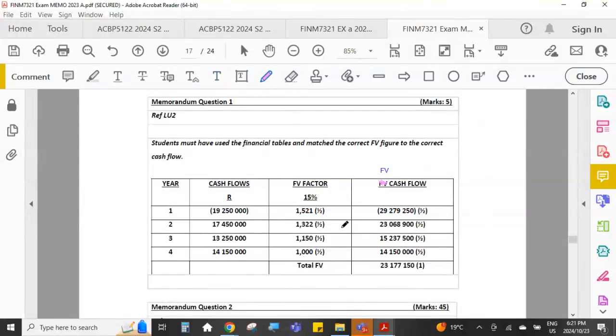Remember, they asked us to use the table, not the financial calculator, and our factors in our table have got 3 decimals, so we must keep those 3 decimals. Definitely don't round that off. Otherwise, you would lose these half marks. If you change the factor on the table, you'd lose those half marks there.